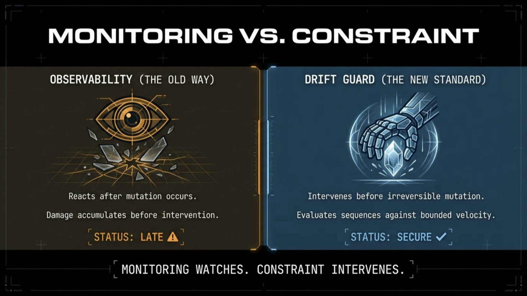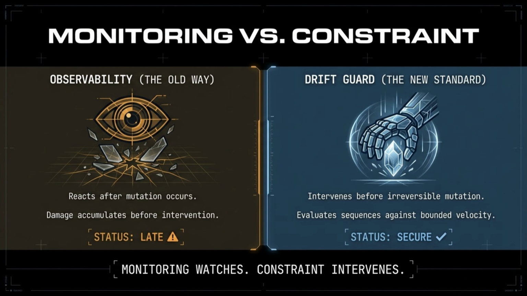Traditional observability systems operate after mutation. They log anomalous database writes, privilege escalations, or outbound transfers once those events have already occurred. Damage accumulates before human intervention. The system reacts to consequences. This is not enforcement. It is observation.